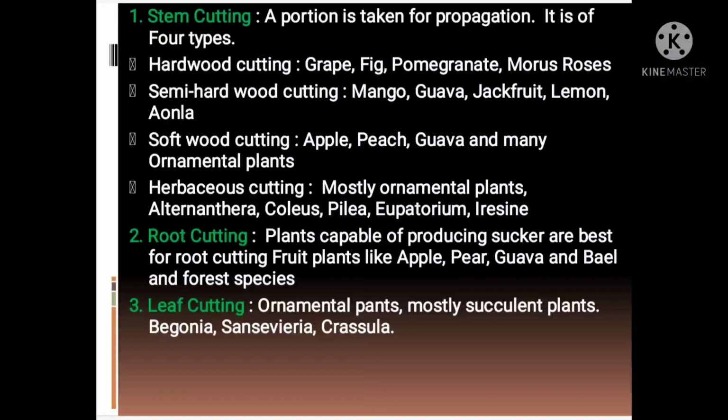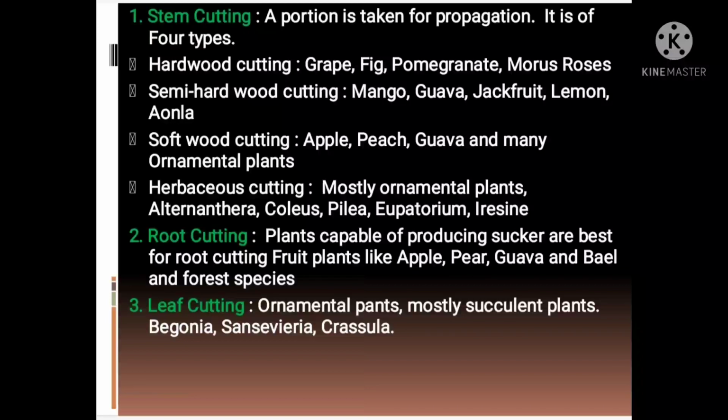Next is herbaceous cutting. Mostly ornamental plants are propagated through herbaceous cuttings. In this method, shoots of 1 to 2 month age are selected for cuttings. For example, ornamental plants like alternanthera, coleus, pilea, eupatorium, ericine, etc. are propagated by herbaceous cutting.